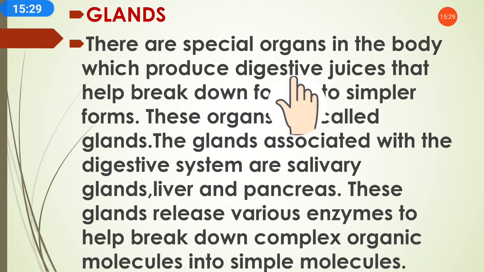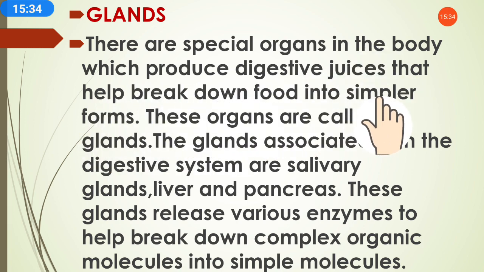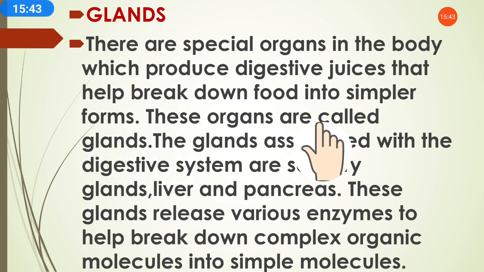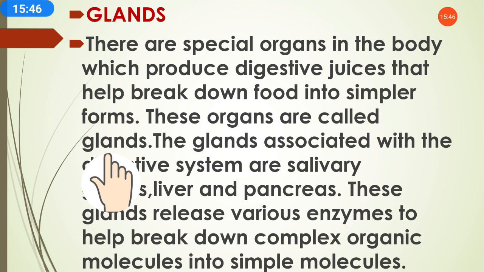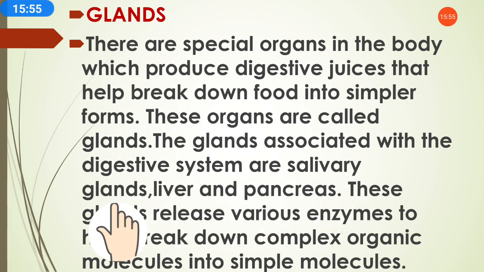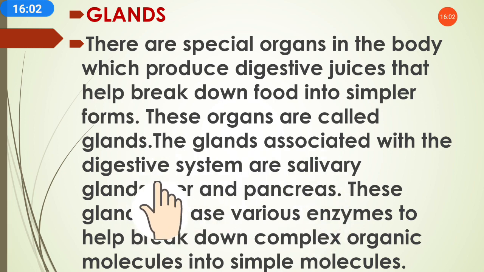These juices help break down complex food molecules into simpler forms. These organs are called glands. The glands associated with the digestive system are the salivary glands, liver and pancreas. So these are the three important glands connected with the digestive system.